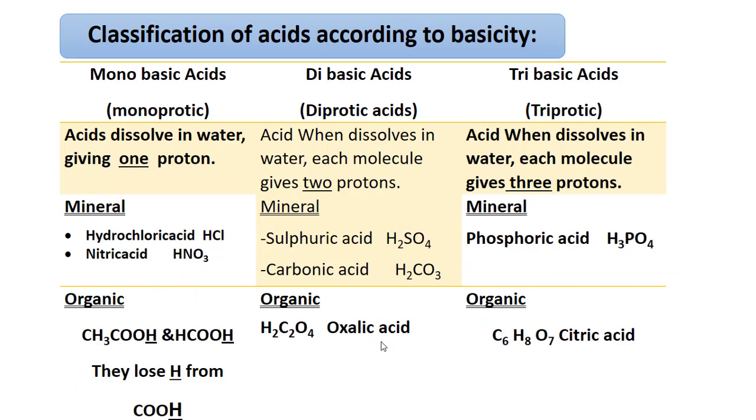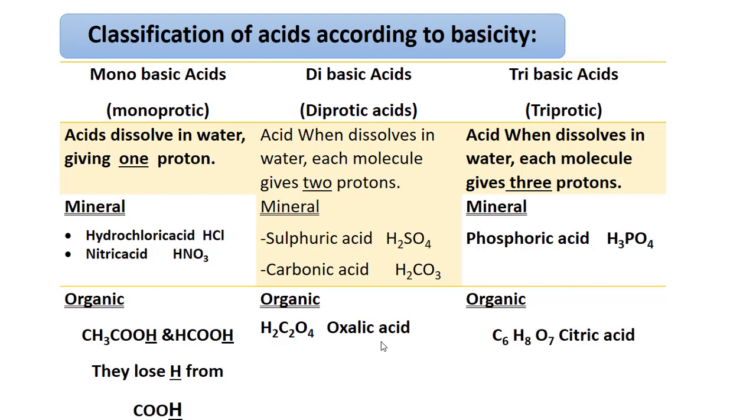Number 3, classification of acids according to basicity. We have 3 types of acids: monobasic acid, dibasic acid, tribasic acid. Monobasic acids are acids that, dissolved in water, give one proton, one H positive, like hydrochloric acid, nitric acid, like formic acid, acetic acid.